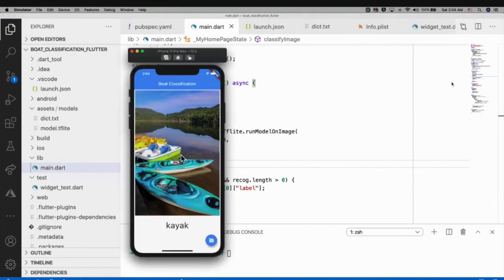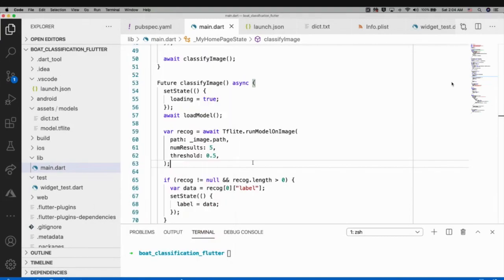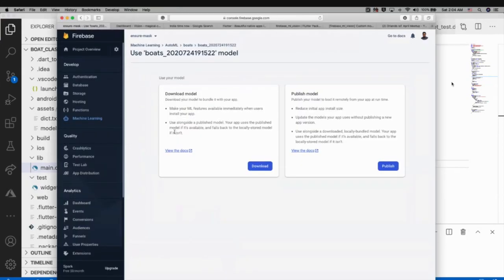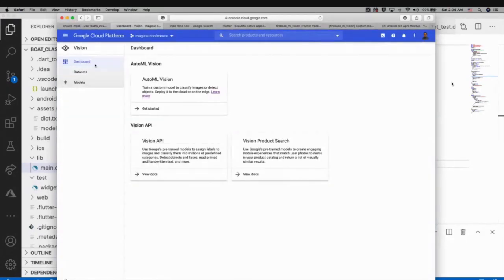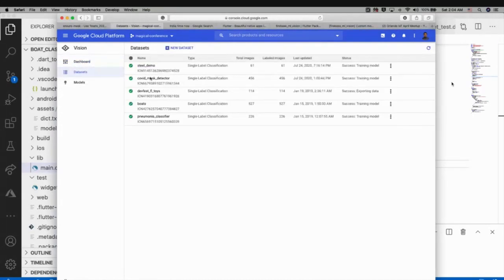The other application I have done, since we are in the COVID, is this mask detection project. For this one, instead of Firebase, I have directly used the Google Cloud Platform. So pretty much the same thing. I have used the AutoML Vision for this. So I have this mask detector.